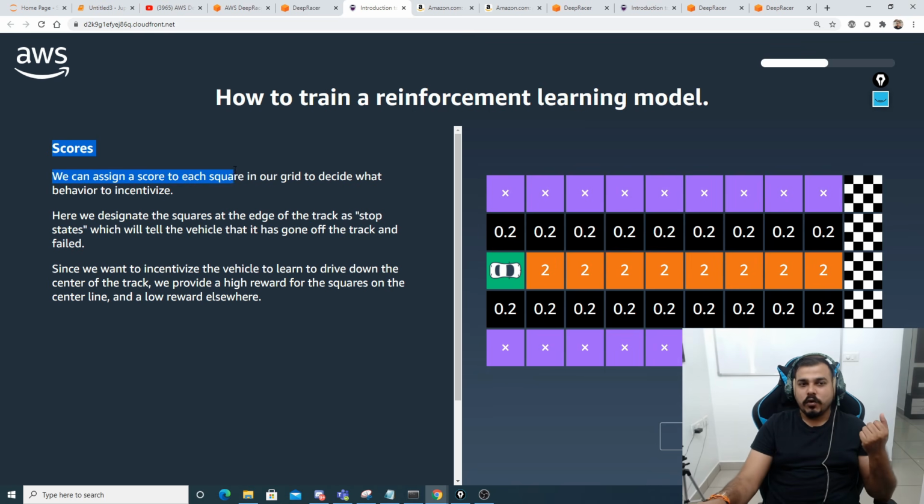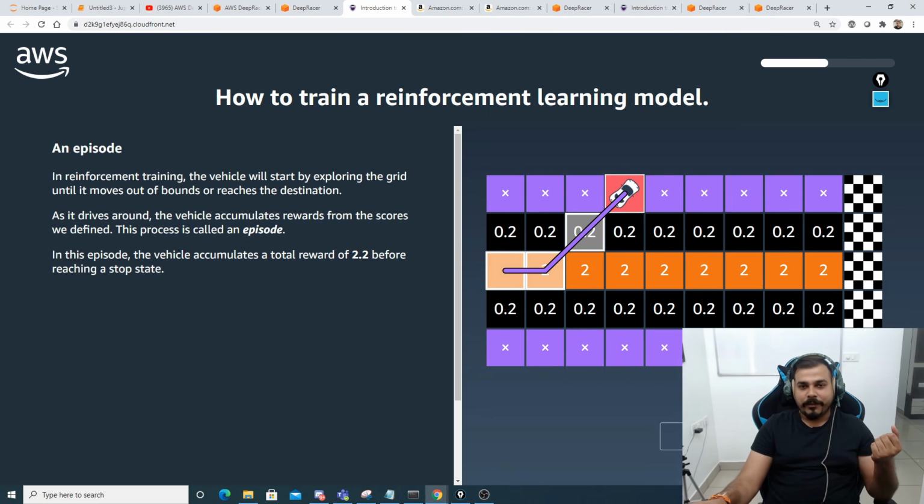So we can assign a score to each square in our grid to decide what behavior to incentivize. Here we designate the scores at the edge of the track as stop states, which will tell the vehicle that it has gone off the track. Obviously we don't want that particular car to go there, because it will take more time to reach the end goal. So here we have basically marked it as a cross, which is just like a stop signal. And here you can see that we have put up some scores. Now when we click on the next step, suppose this particular pattern has been taken.